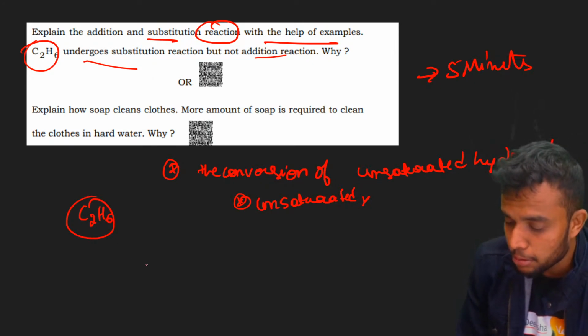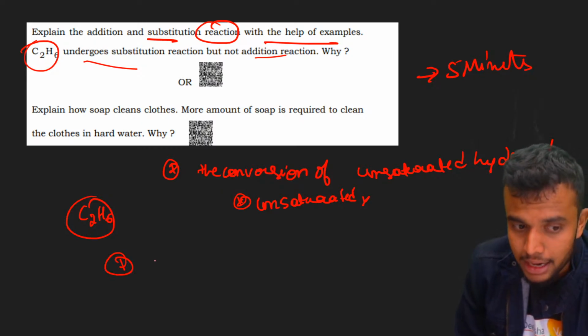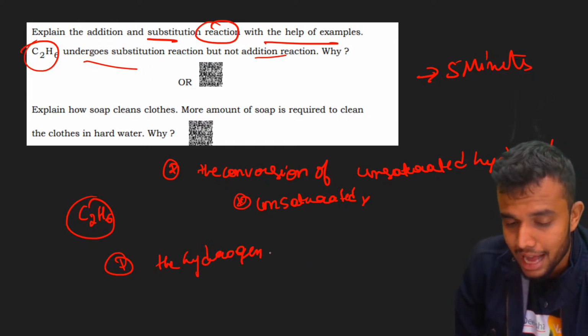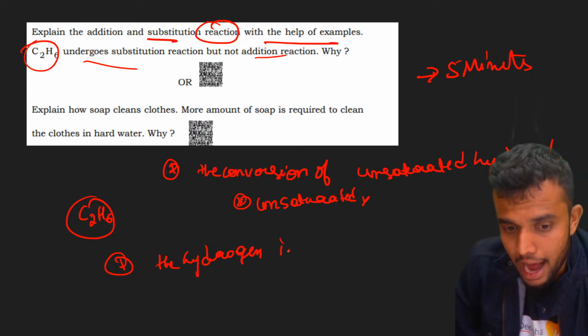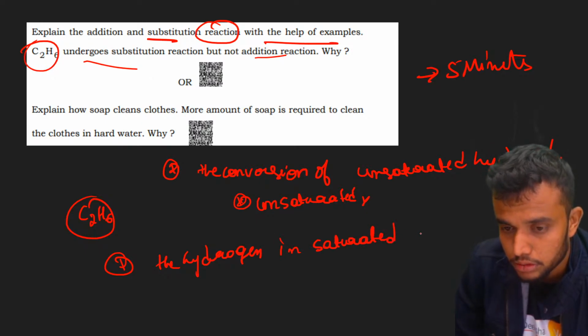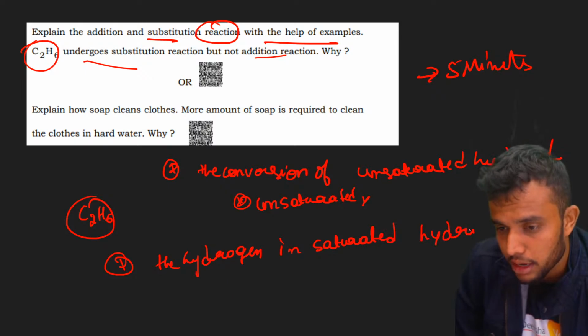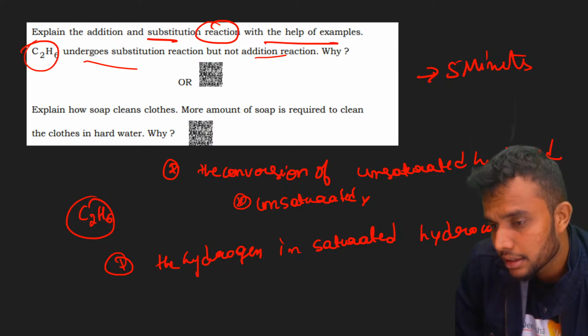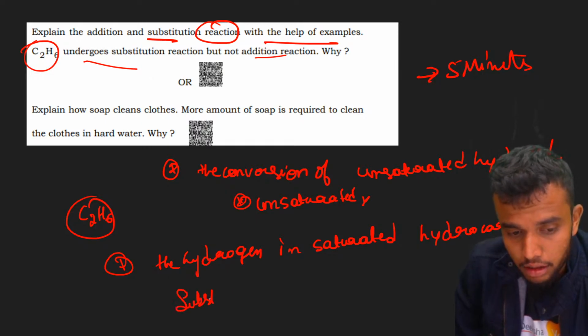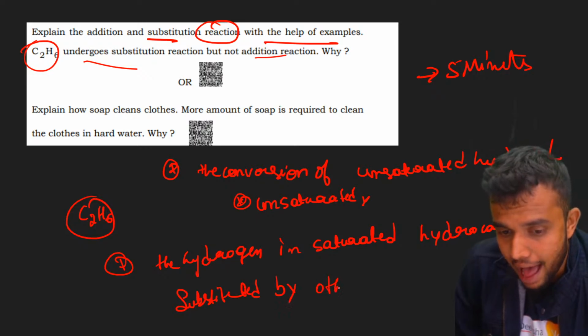What is the meaning of substitution? Substitution reaction is where the hydrogen in a hydrocarbon is replaced or substituted by another compound. The hydrogen in a saturated hydrocarbon is substituted by another atom or element.